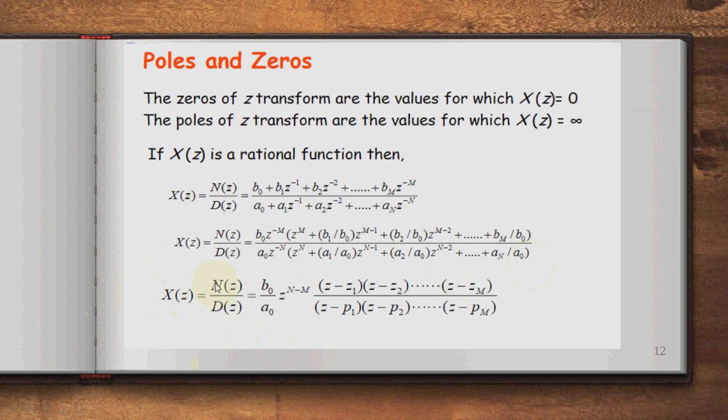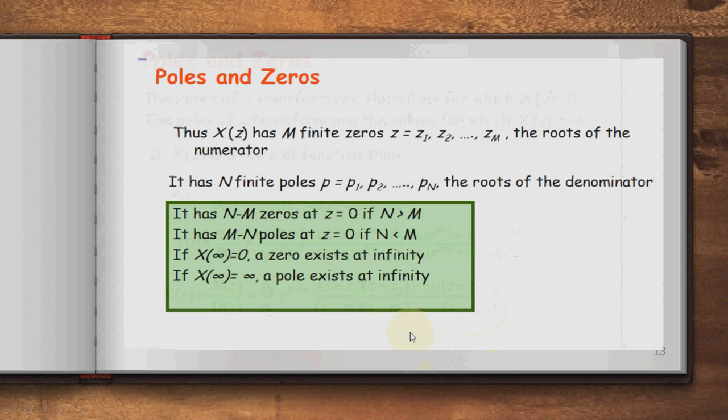That is equal to b0 divided by a0 into z raised to n minus m, into (z minus z1), the first zero, (z minus z2), the second zero, up to (z minus zm), the mth zero, divided by (z minus p1), the first pole, (z minus p2), the second pole, (z minus p3), the third pole, up to (z minus pn).